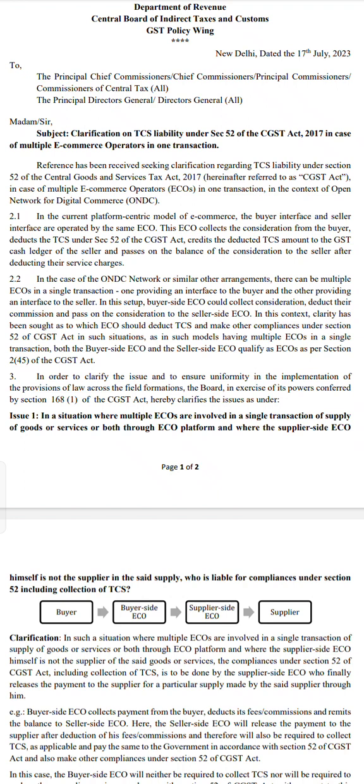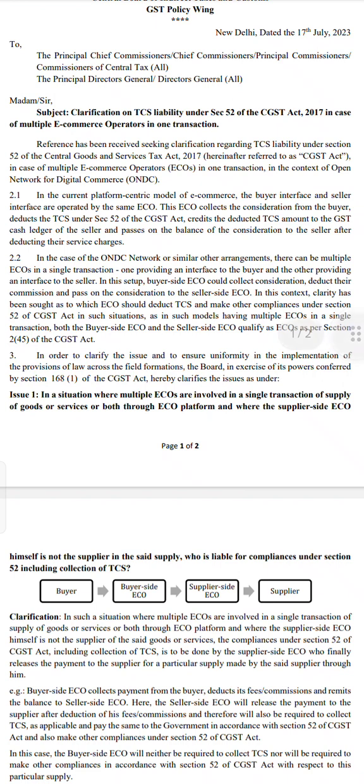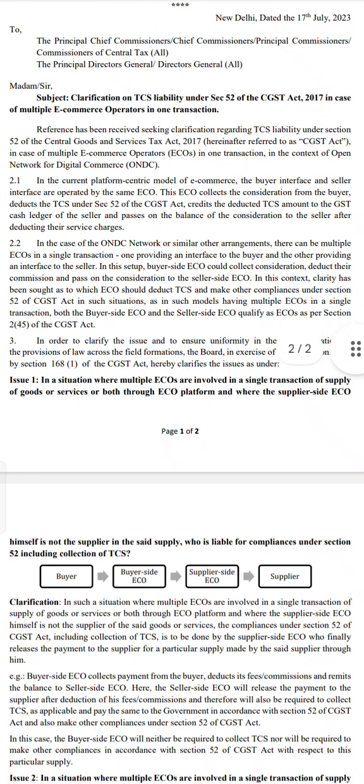The next one was, can we compare the price of a particular product in all electronic commerce platforms along with the local stores at the same time? For example, you want to check the price of a mobile phone. First you will check in Amazon, and later you will close the app and go to another app, and there you will compare. All these things you will do, and you will go to the local store and inquire. So we have to go through this whole process.